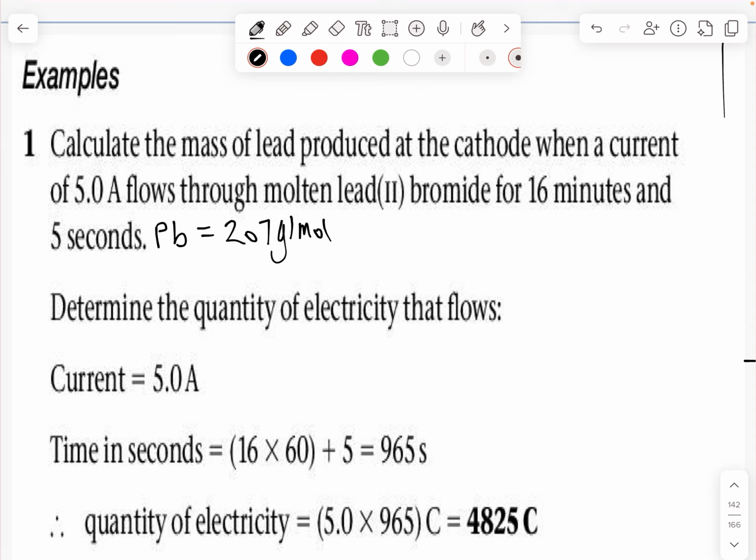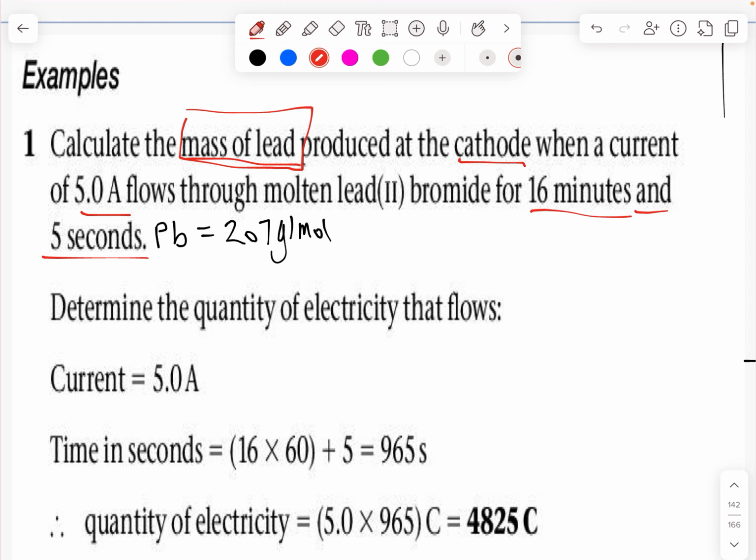So it says calculate the mass of lead produced at the cathode when a current of 5.0 amperes flows through molten lead bromide for 16 minutes and 5 seconds. What we're calculating is the mass of lead. Don't let the whole molten lead(II) bromide trick you. We're calculating the mass of lead, that's the focus right there.